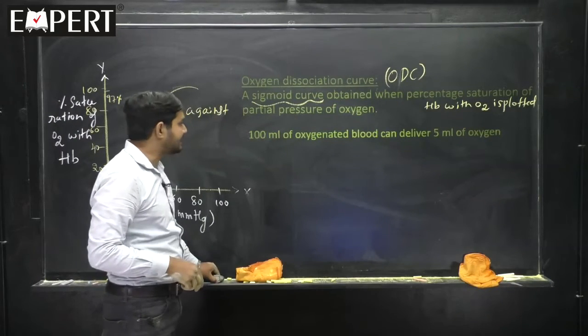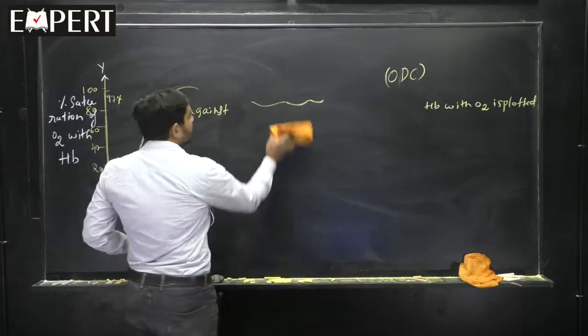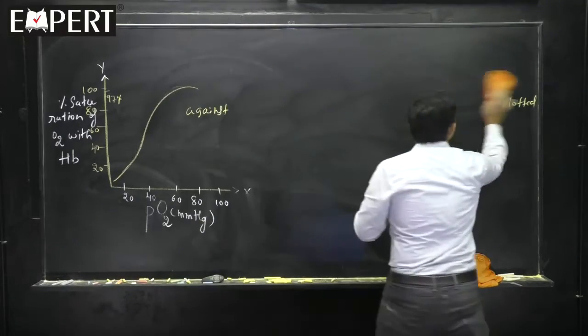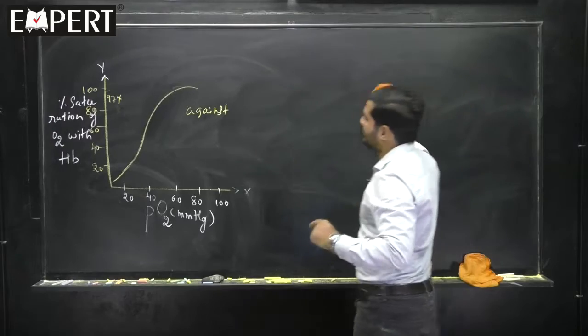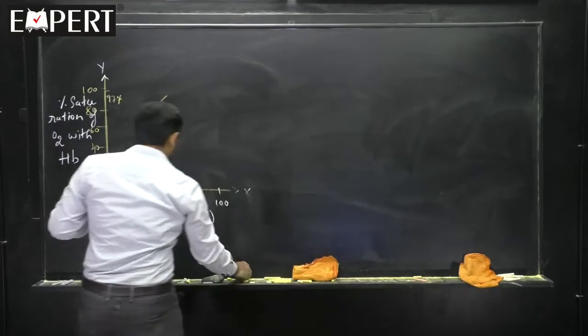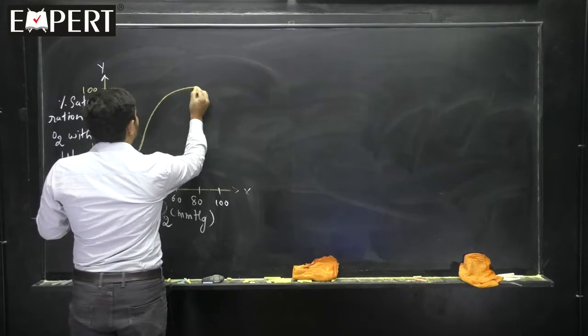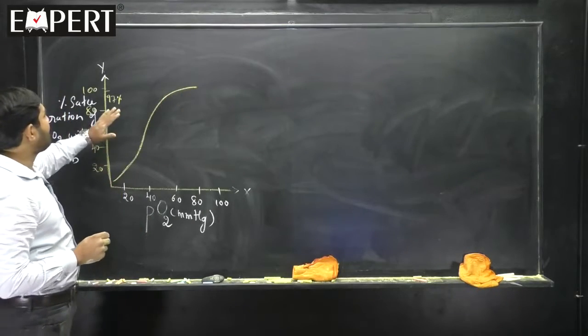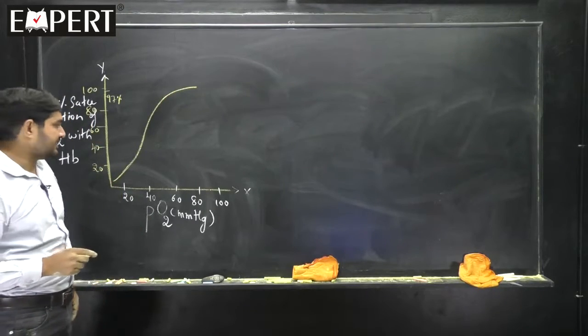This point I will take a little later, because I need to explain some of the things now. See here. So, what is the shape of it? Sigmoid shape, and the maximum can be how much percentage? I told 97%. Okay.